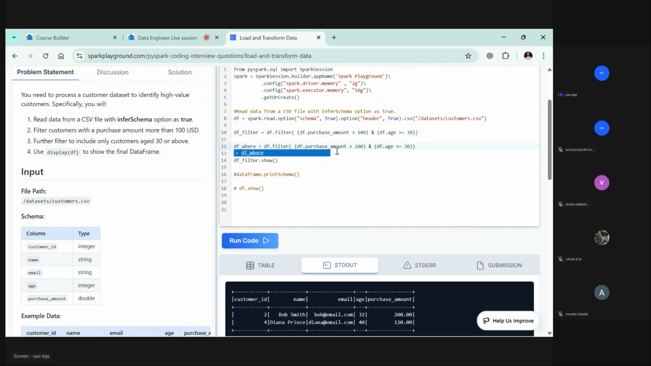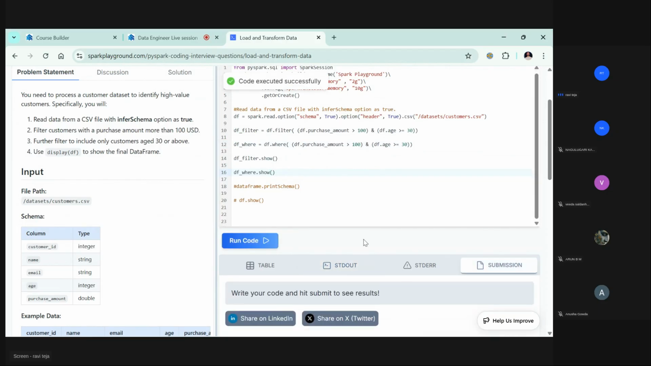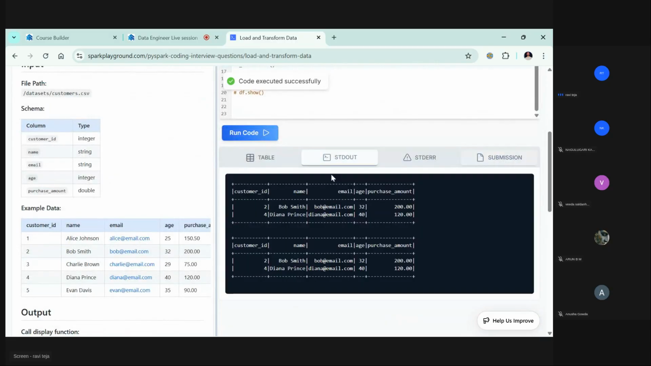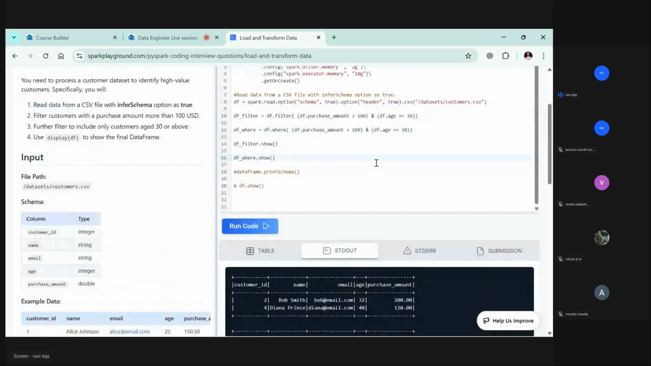Okay, df where. Here this is also, you can take it and run it. Okay, let's run this. So see, same output. Just you are putting where, just you are putting filter. Filter is kind of the Pythonic way, where is kind of the SQL way. Okay, just put those things.